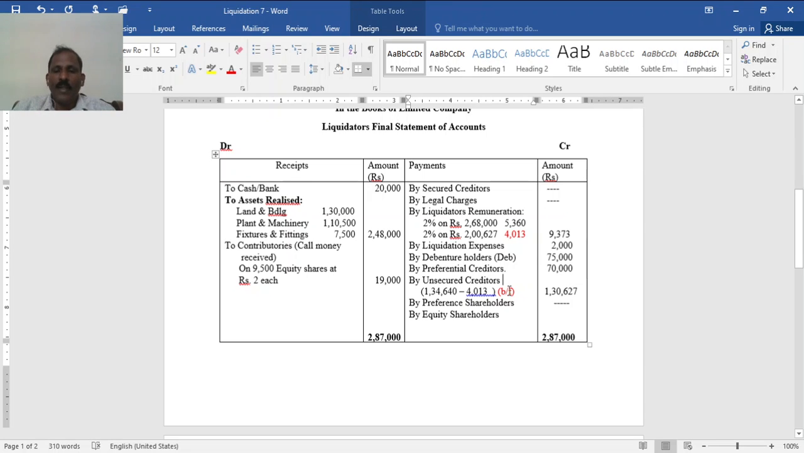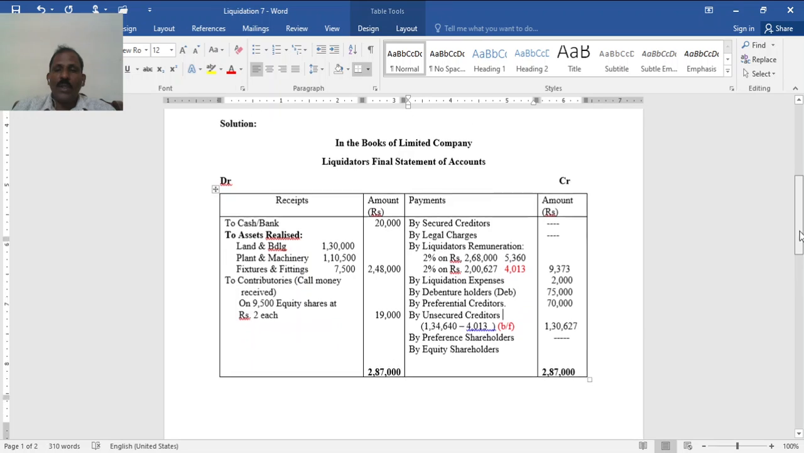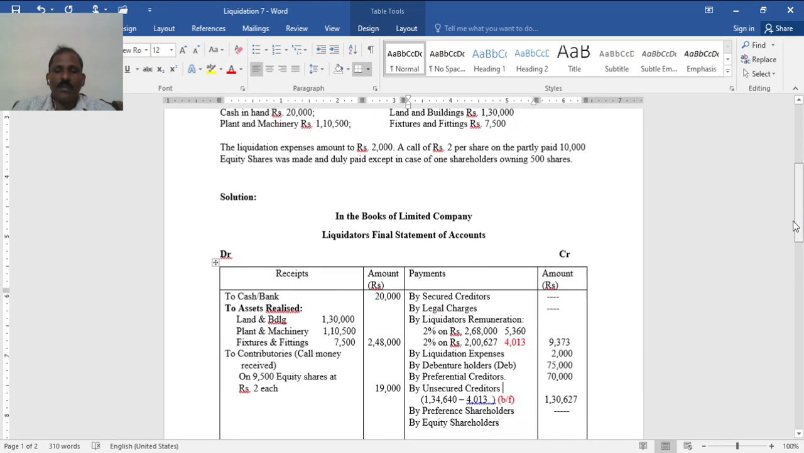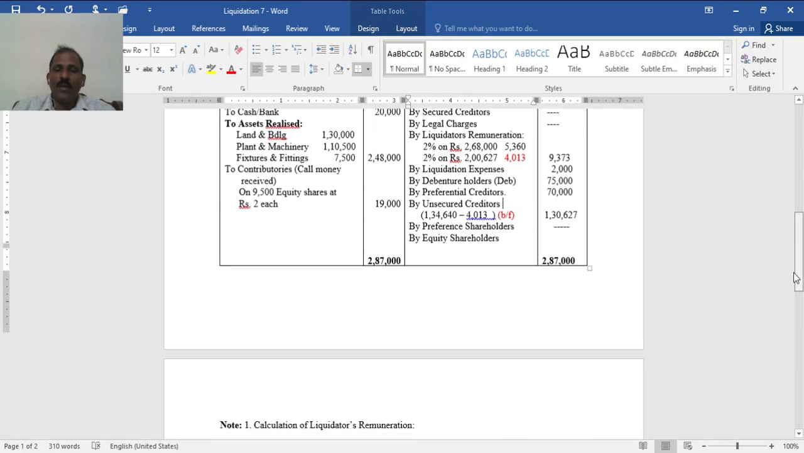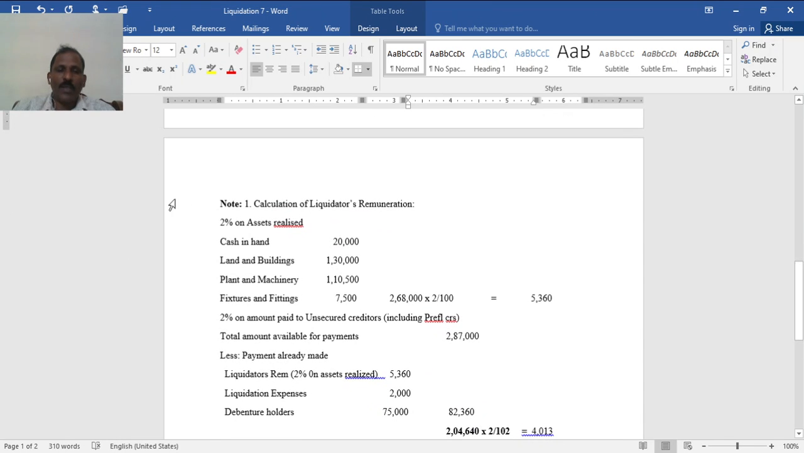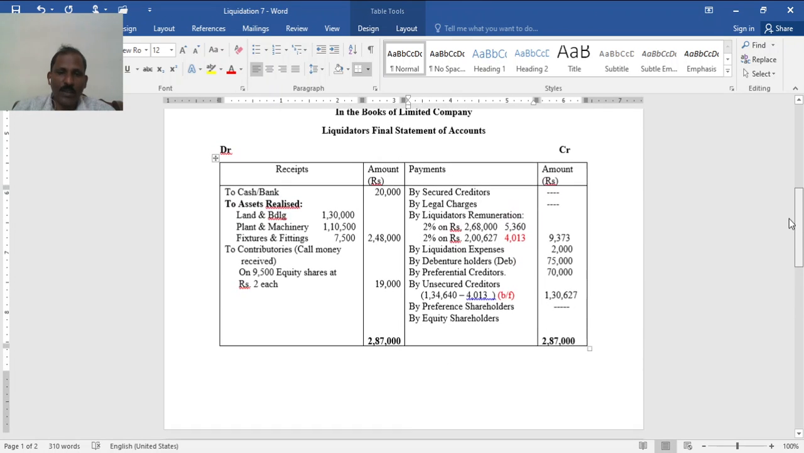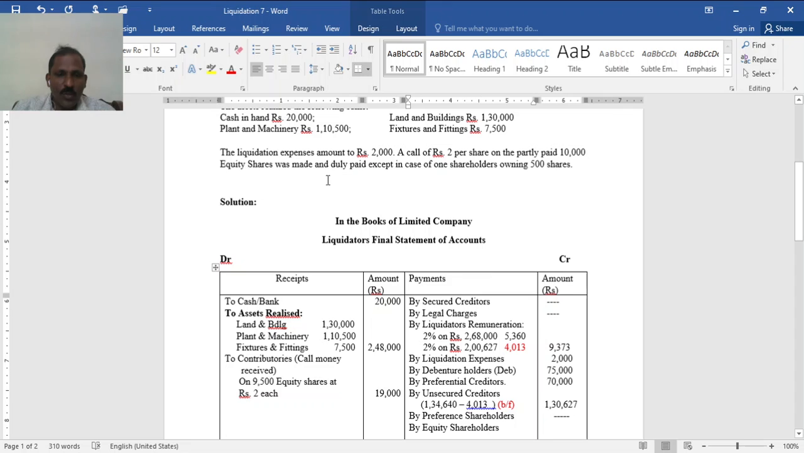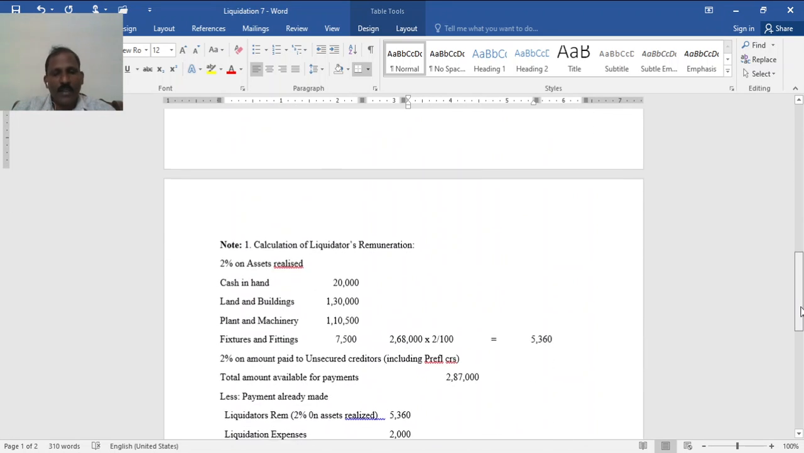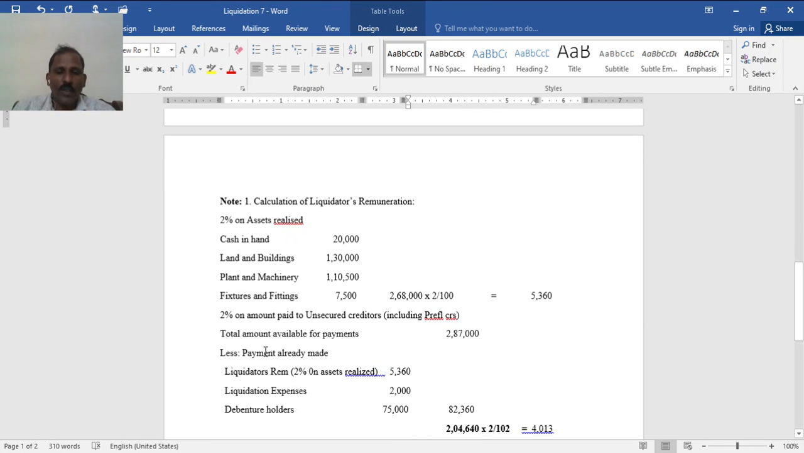No issues there. Then unsecured creditors. You see, total unsecured creditors 2,24,000. Total amount available is not enough. So now calculation of liquidator's remuneration. 2% on assets realized is clear, on 2,68,000 at 2%, 5,360. Then 2% on amount paid to unsecured creditors, including preferential creditors. It is given that including preference creditors. Even in the absence of that, you have to consider preference creditors as unsecured creditors only. Total amount available for payments 2,87,000. That is the total of the receipt side.